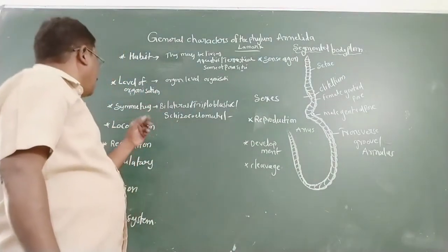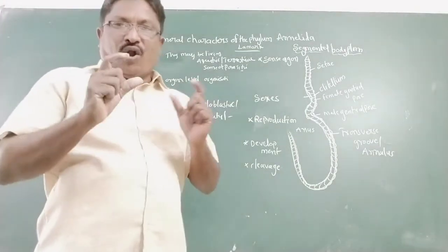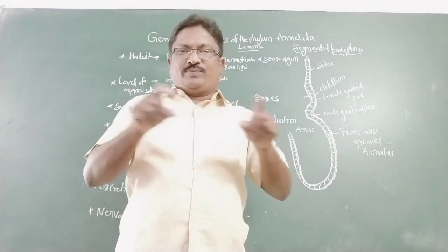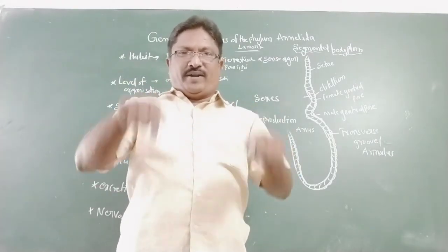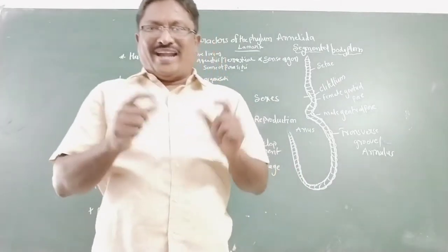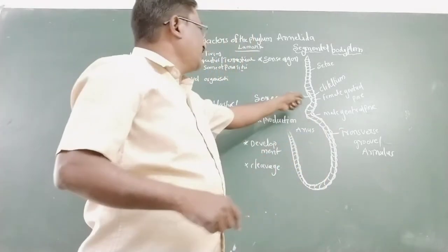Another most important body feature: the body and coelom are divided by transverse septa into segments. Did you understand?